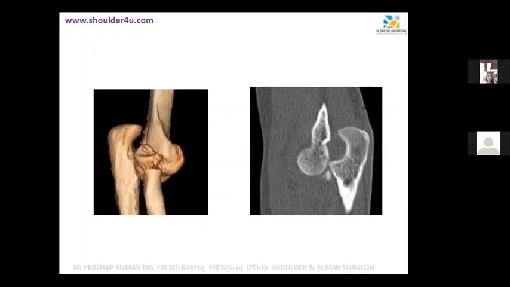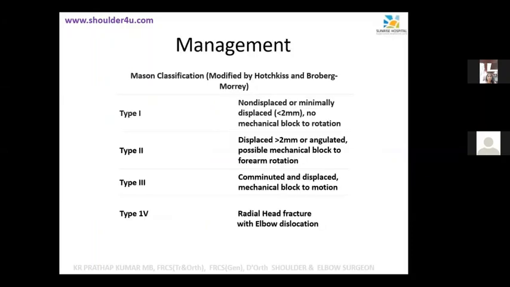So you remember the Mason's classification, but I want you, Akhil Senior, to tell me what is type 4 Mason. Type 4 is radial head fracture associated with posterior dislocation. Very good. So you know that. I don't have to spend time on that, isn't it? So that's the importance of it.